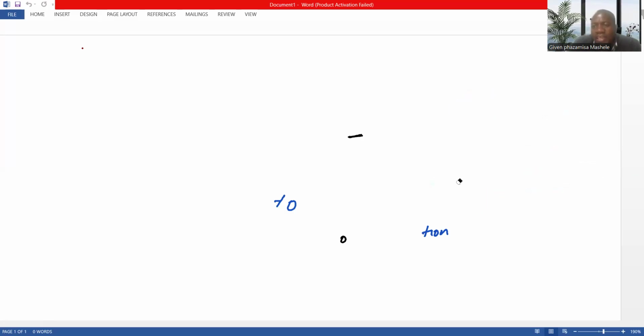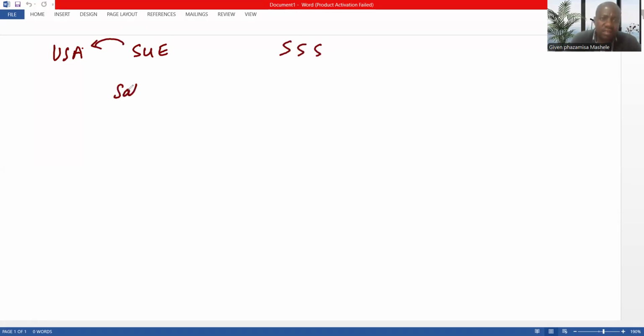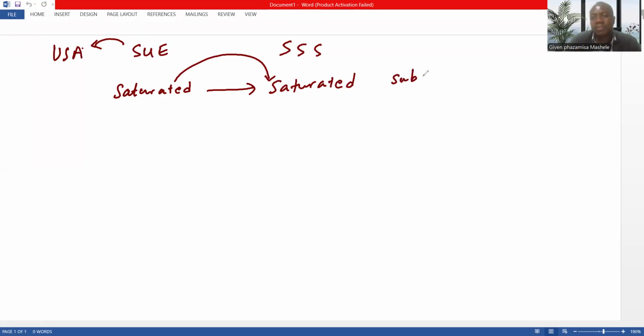Remember, USA, SU, triple S. We spoke about the USA. The SU, remember I said this is the reverse process of this. Now let's talk about triple S. Triple S means we are having saturated, and at the end, our product still becomes saturated. What does this mean? It means we have a single bond, and at the end, we still remain with a single bond compound. So this is an example of the substitution reaction.